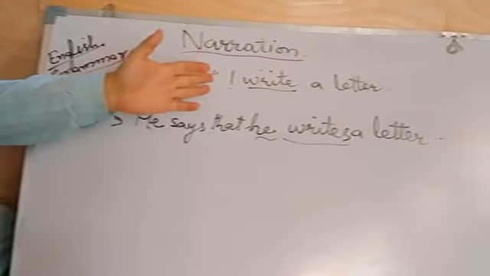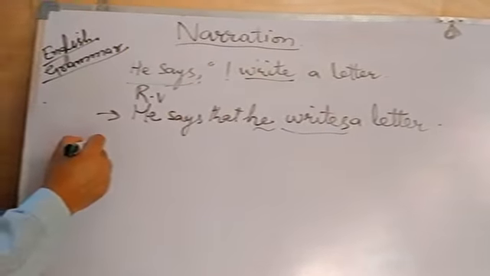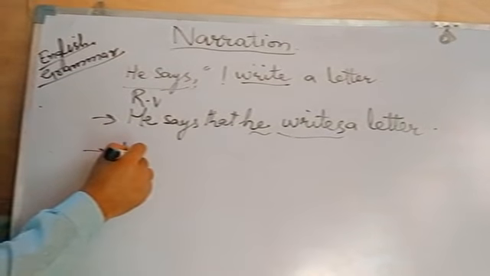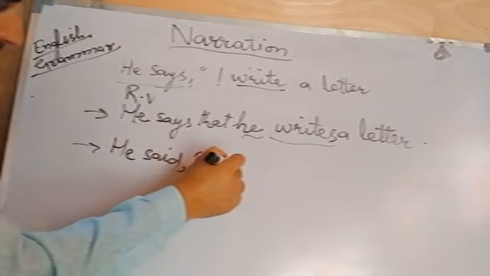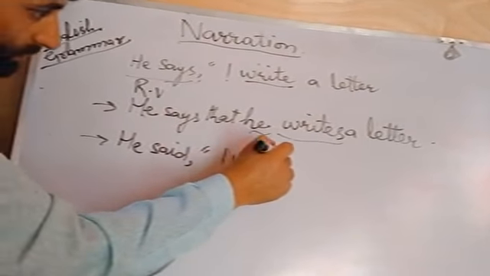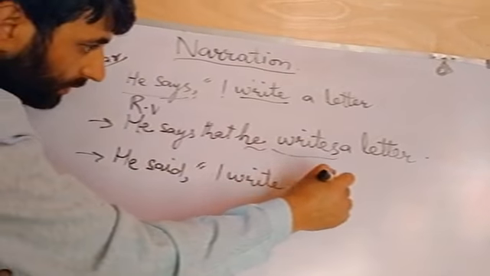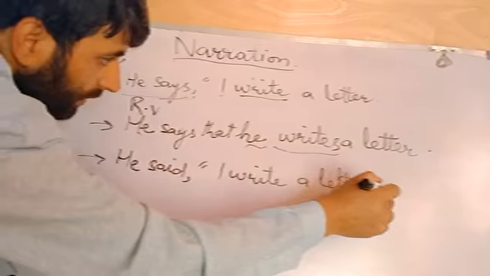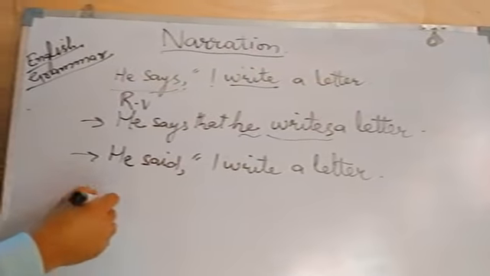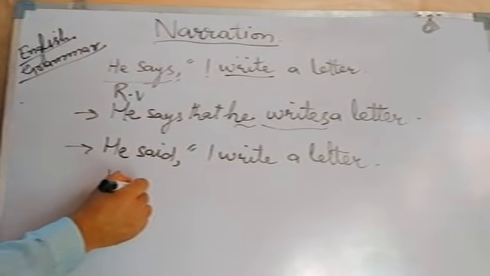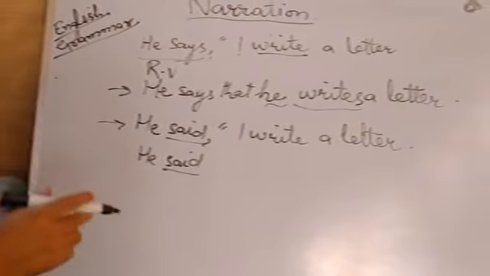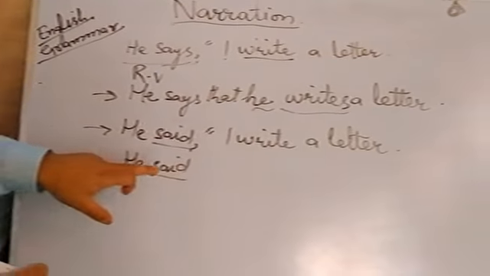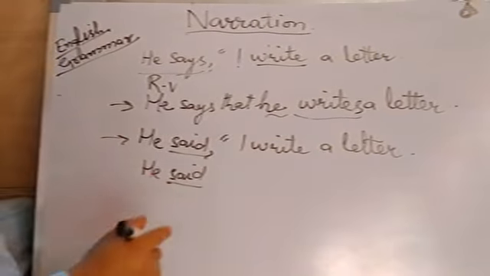If I take the same sentence in the next example, he said, I write a letter. So it will change into he said. Said is past. I have already told you, when the reporting verb is in past, reported speech gets changed into past.